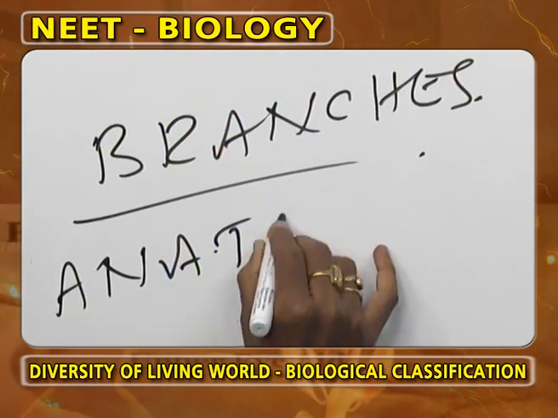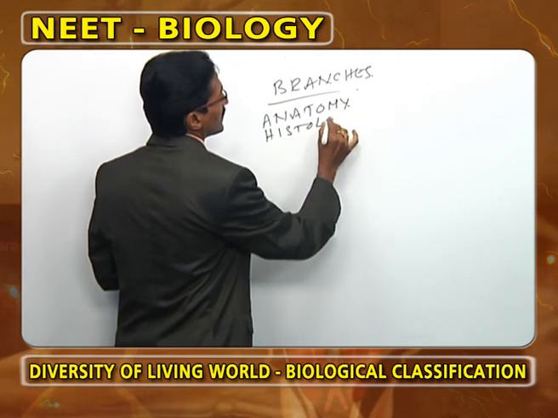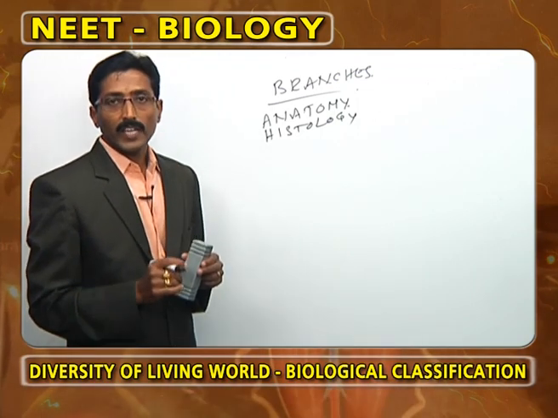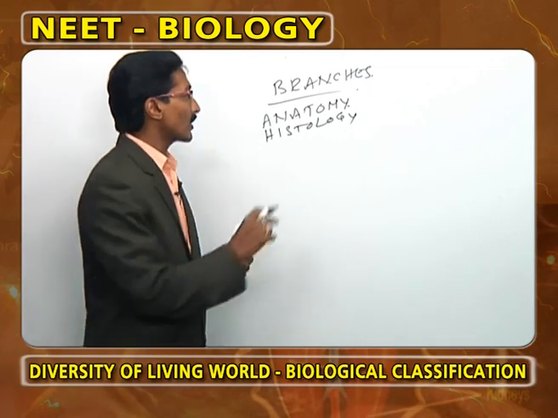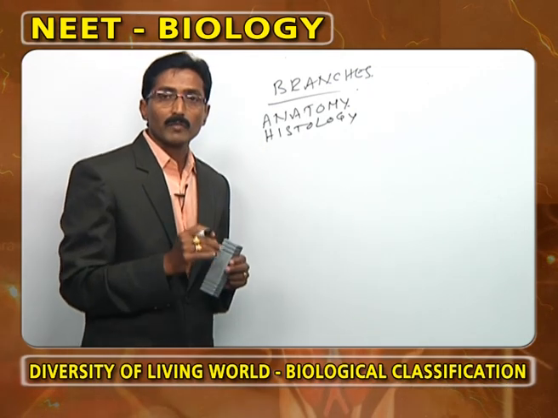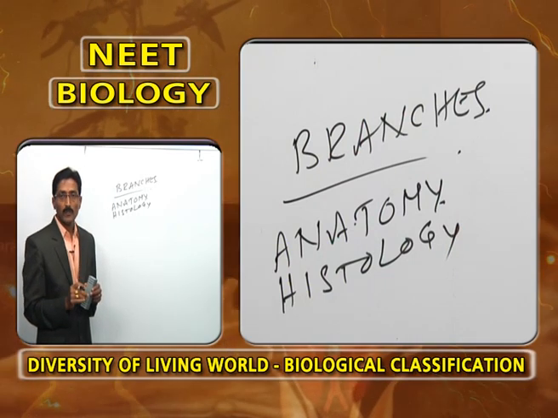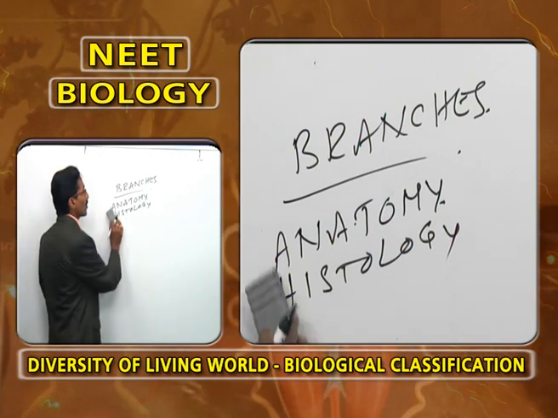One we call anatomy and the second one we call histology. What is meant by anatomy? The study of arrangement of internal organs or organ systems, that we call anatomy. What is meant by histology? It is the study of various tissues. What is the other name of histology? It is also called microanatomy.